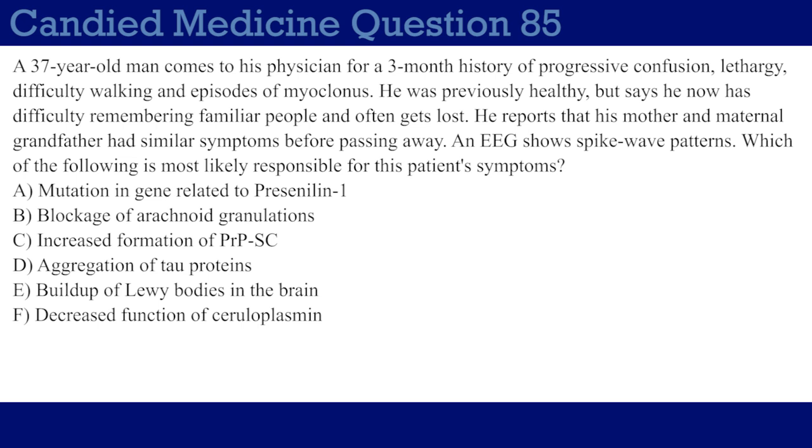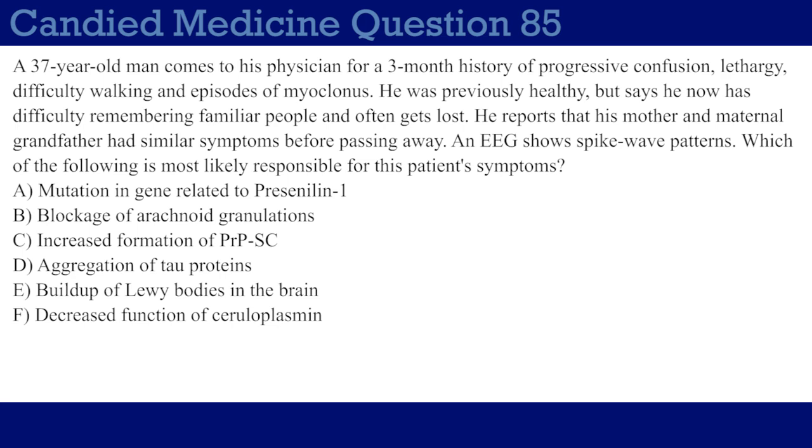So this is one of those conditions where you have to remember a number of just buzzy terms they like throwing at you. When you see somebody with these kind of diffuse neurological signs, especially with myoclonus, and what appears to be a very rapid onset, here you have a 3-month history, you should be immediately suspicious of Creutzfeldt-Jakob disease, CJD.